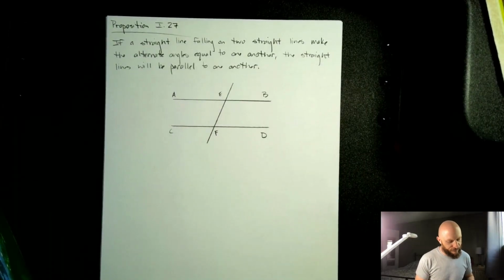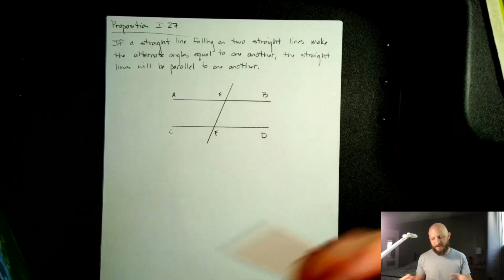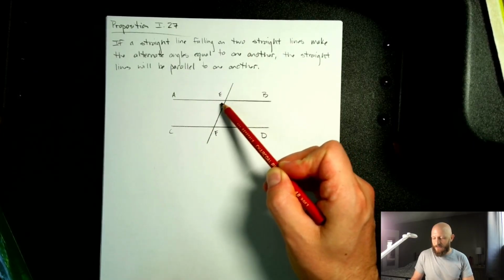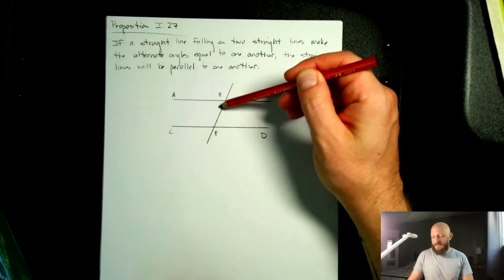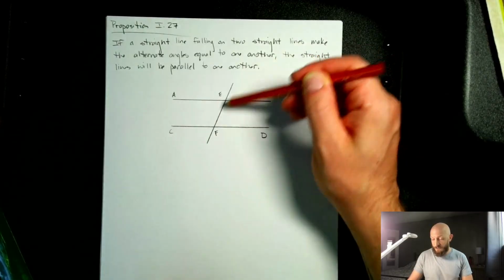It is a little bit confusing. It's not alternate angles in the way that, whichever previous proposition it was, was saying that alternate angles are equal to each other. In that proposition, it was saying these would be alternate angles. Here, it's not saying that. It's saying alternate angles on the opposite sides of this transversal, EF.